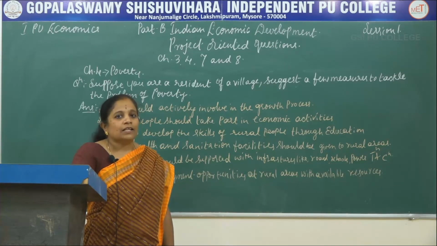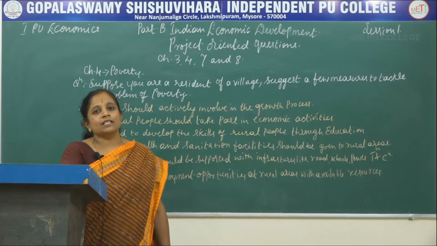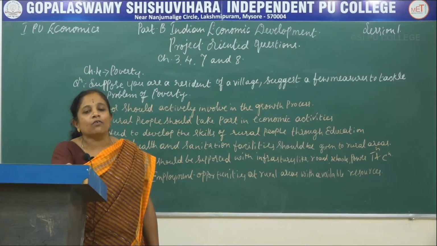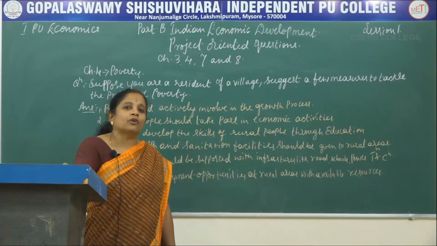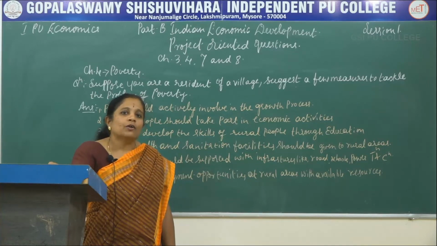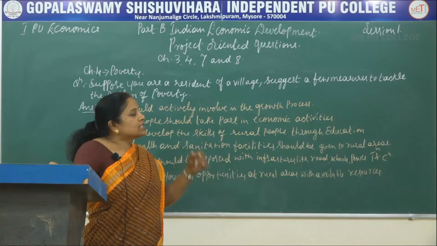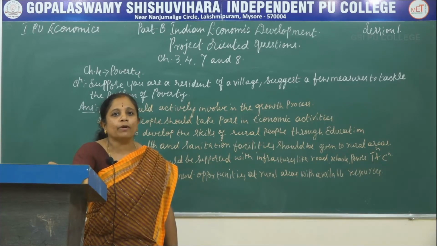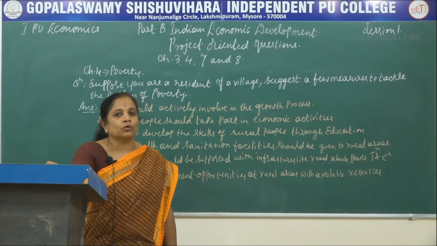So for this, the very important measure that the government and the people should take is that they should be actively involved in controlling the population, because our rapid growth in terms of population is a big hindrance for rural development. Now, after this, let us move towards the 7th lesson, that is employment, and under that there is a project oriented question and we will go through it.